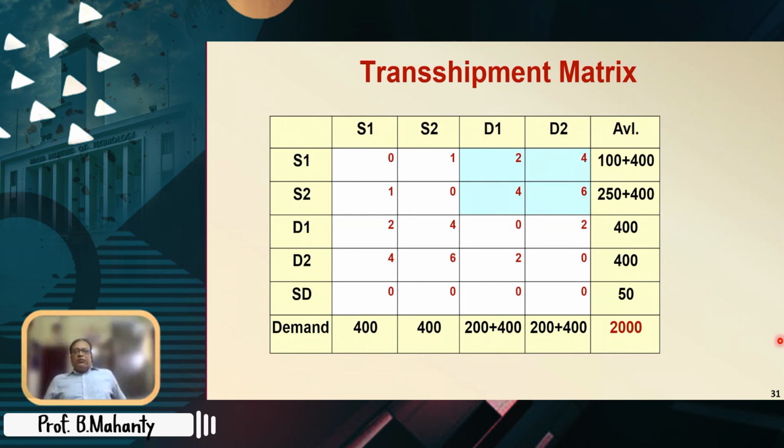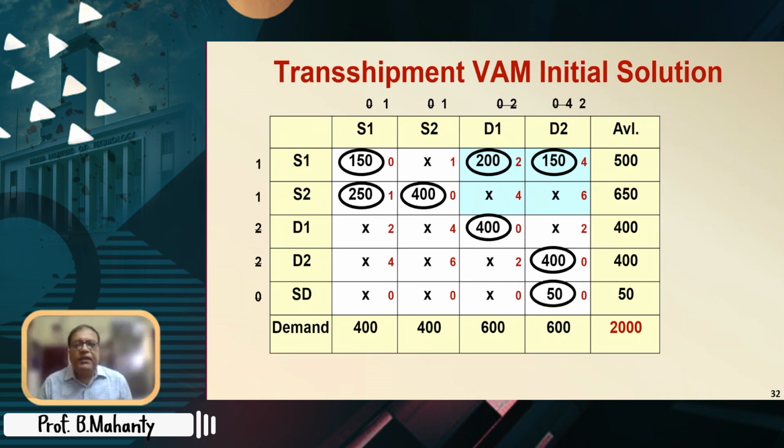Which method should we use? Here there is no other choice because we have not solved the transportation matrix. It is not always necessary that we solve the transportation problem separately. It's not required. We can take the transshipment problem itself as a problem and solve it from the beginning. So here the VAM solution is shown.